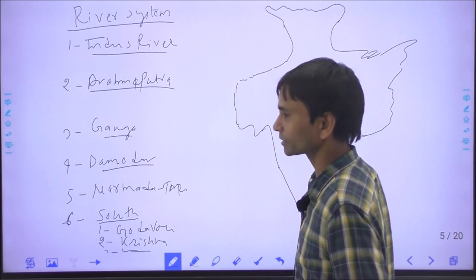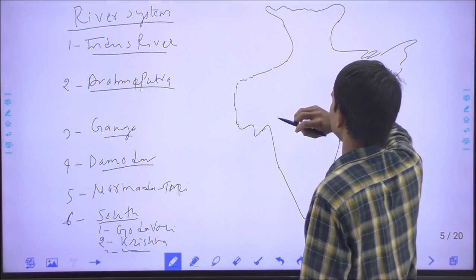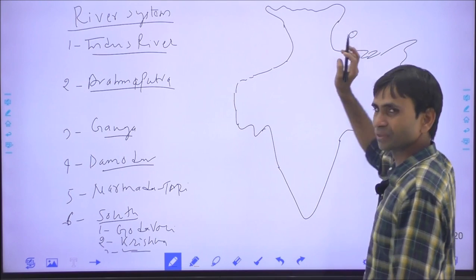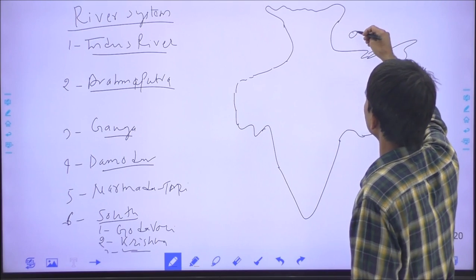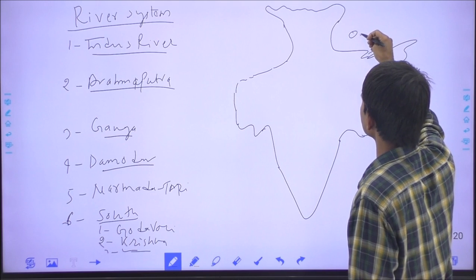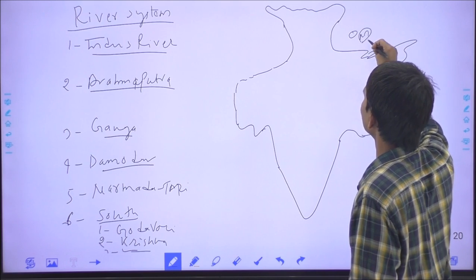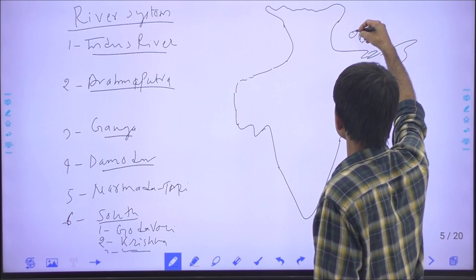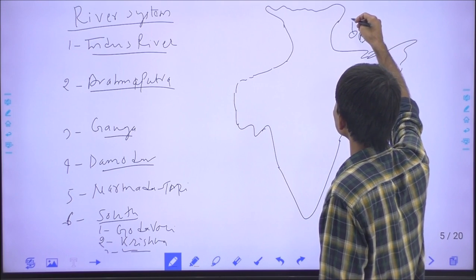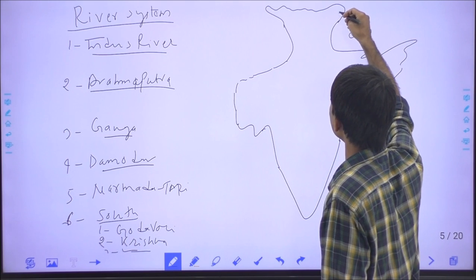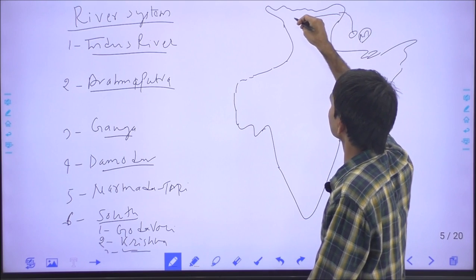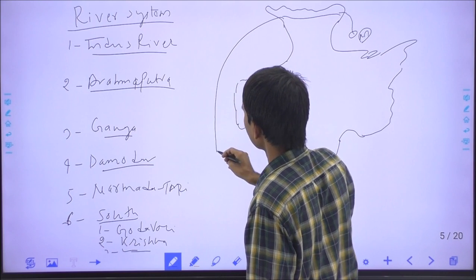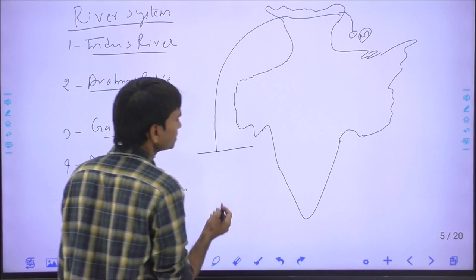First, the Indus river. The Indus river originates outside India. It is a transboundary river. So this is the Tibet country, where this is Mansarovar Lake, I am indicating this from M. The Indus river originates from Mansarovar Lake and first enters India through Ladakh, Jammu and Kashmir, crosses throughout Jammu and Kashmir, and finally passes through Pakistan and ends into the Arabian Sea.